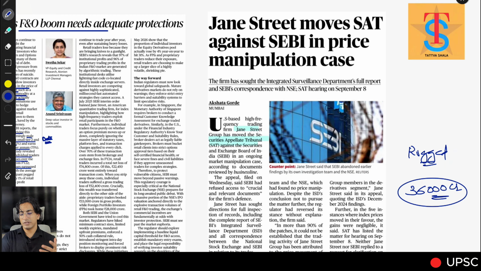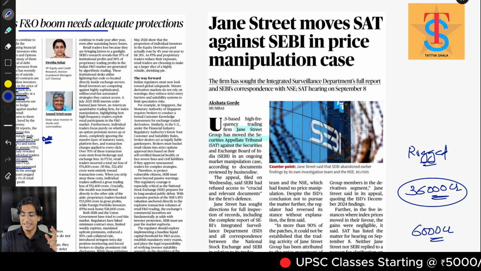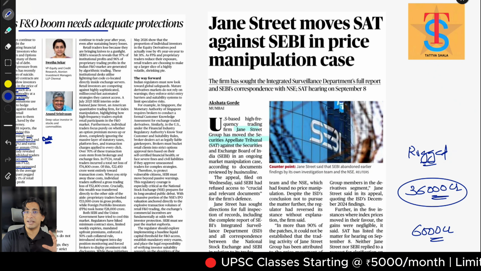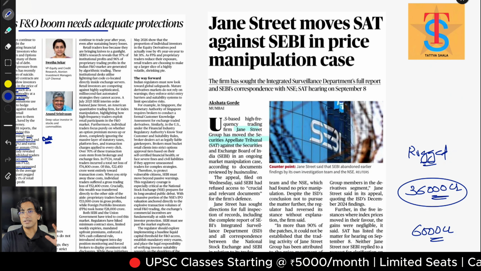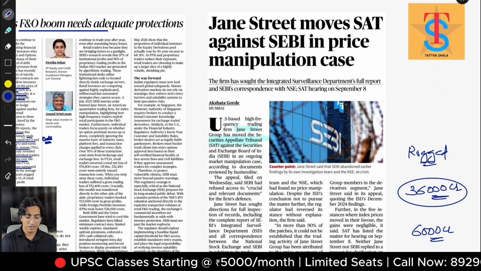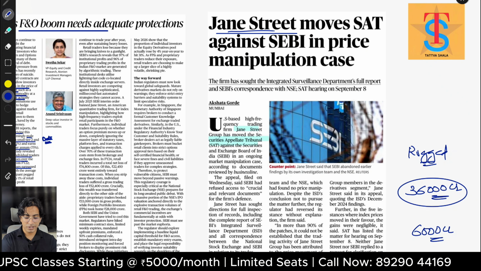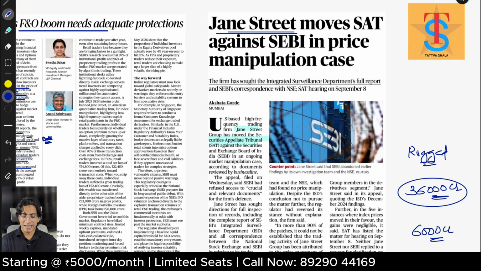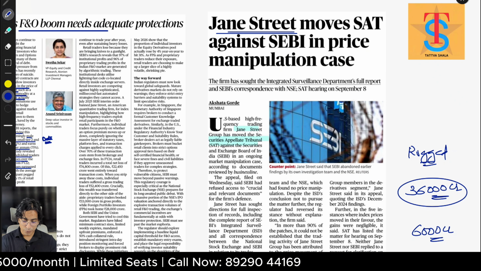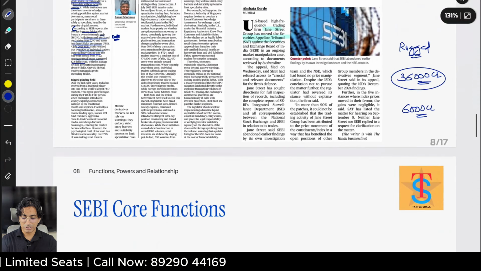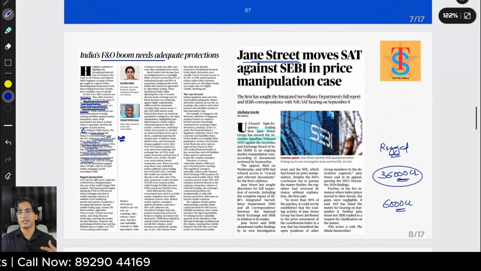Finally SEBI asked them to pay around 6,000 crore as penalties and fines, but still they managed to get 30,000 crore from the Indian market. This is a US company, GS-3. Just read about it if you are more interested, right? So I thought these two news items should be added so that you can understand.